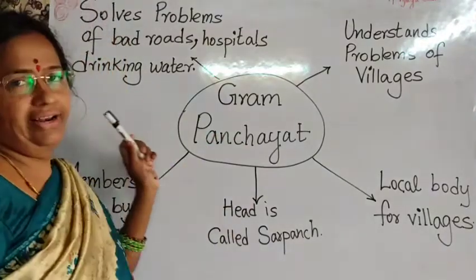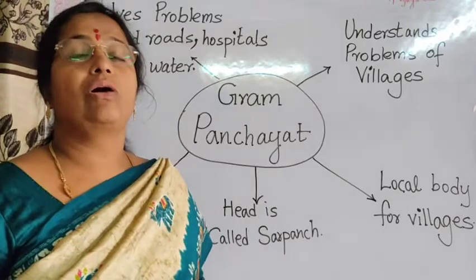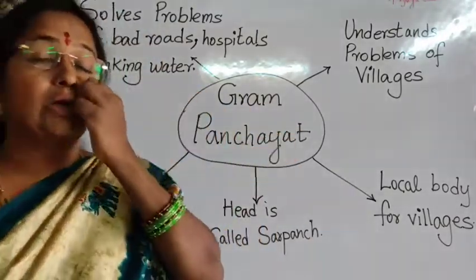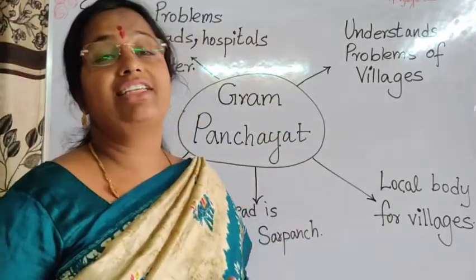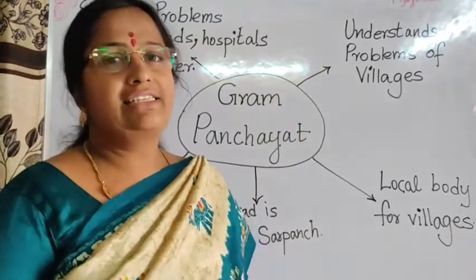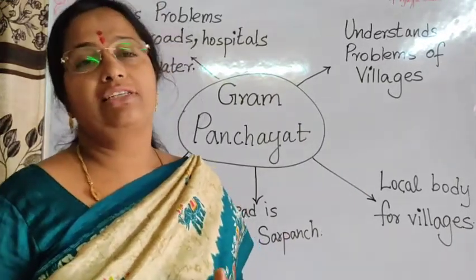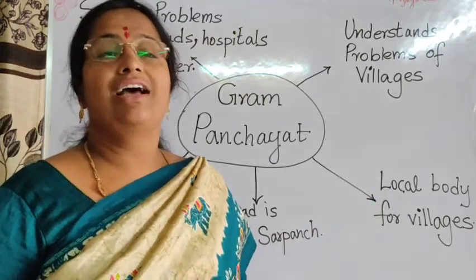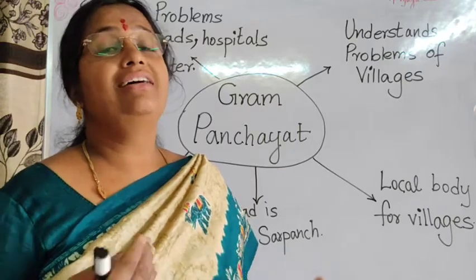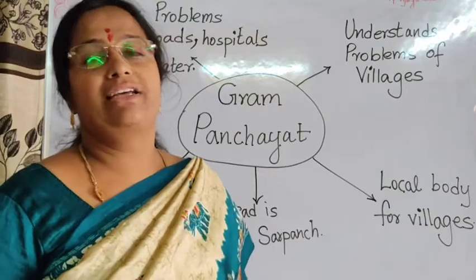And even drinking water also. Is proper drinking water there for the villages or not? Are they drinking pure water or not? Sometimes apart from these there are other things also. Are the farmers in the villages getting proper seeds for their crops and fields? Or are any diseases spreading in the villages? What can be done? What medicines can be given to the villages? All such things are taken care of by the Gram Panchayat. Do learn the functions of the Gram Panchayat. Functions means the works done by the Gram Panchayat.